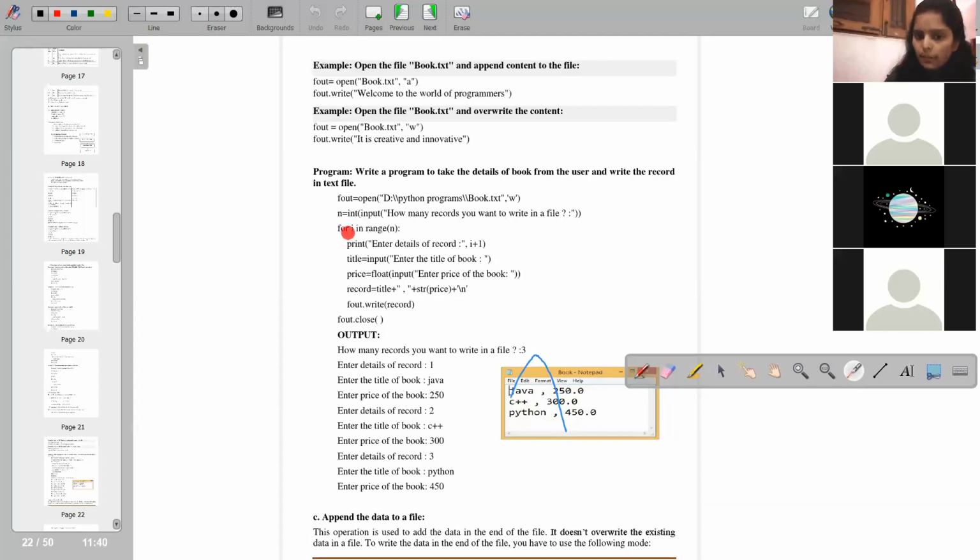Now apply a for loop over here. For i in range(n), print "enter the record", then title, price, whatever you want to enter in the file, you can mention over here. Then fout.write(record), fout.close(). So all these records will be written by the user. See the output. How many records you